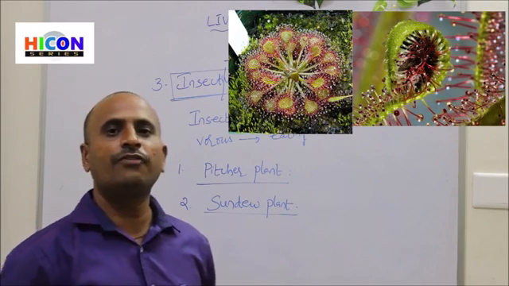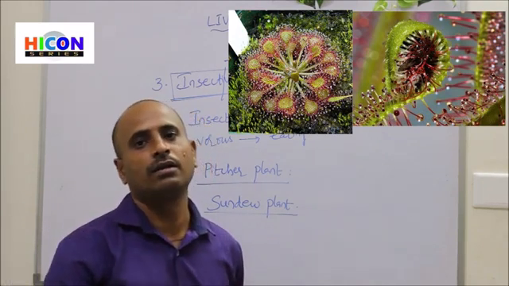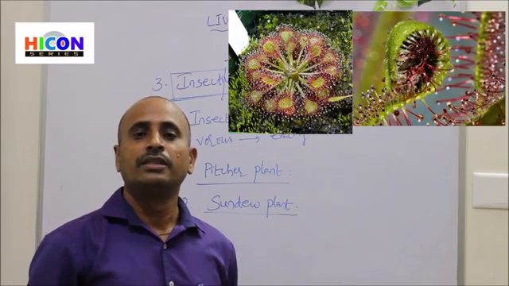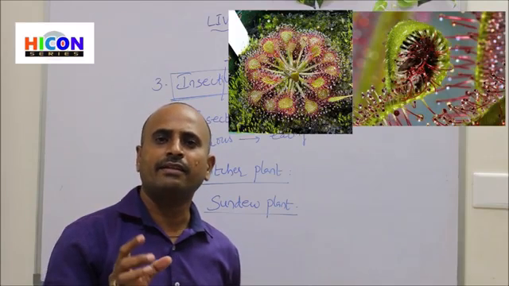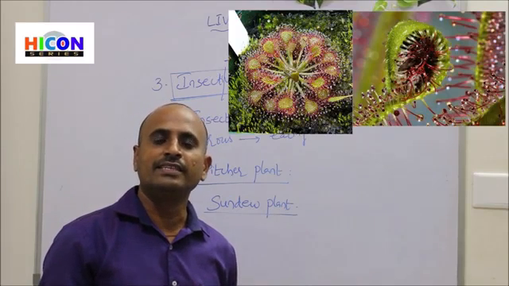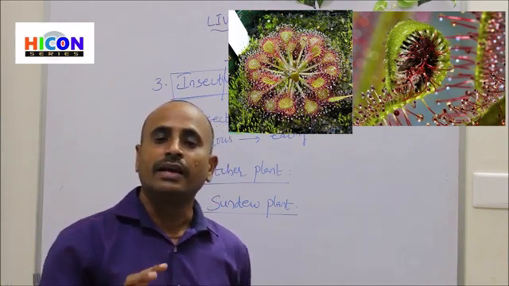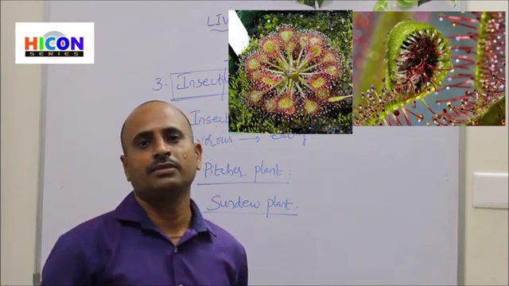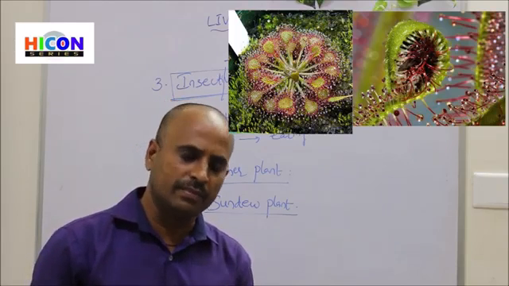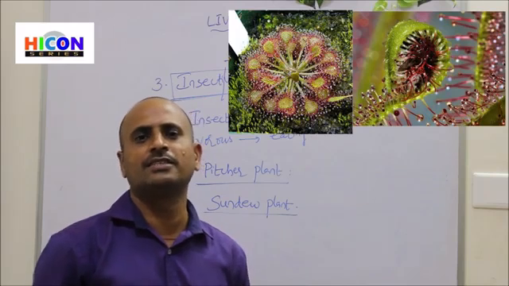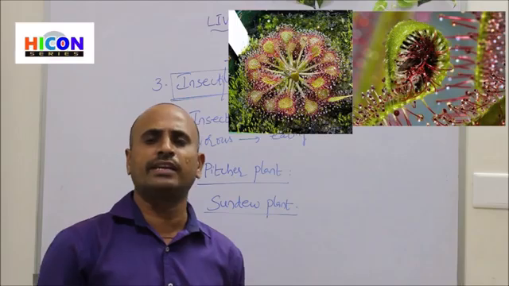And at the end of each hair there is a gum ball. This gum ball will easily attract the insects. When the insect comes near to this leaf, it will stick to the leaf. Then the leaf will fold around the insect, kill the insect, digest it and absorb the nutrients.